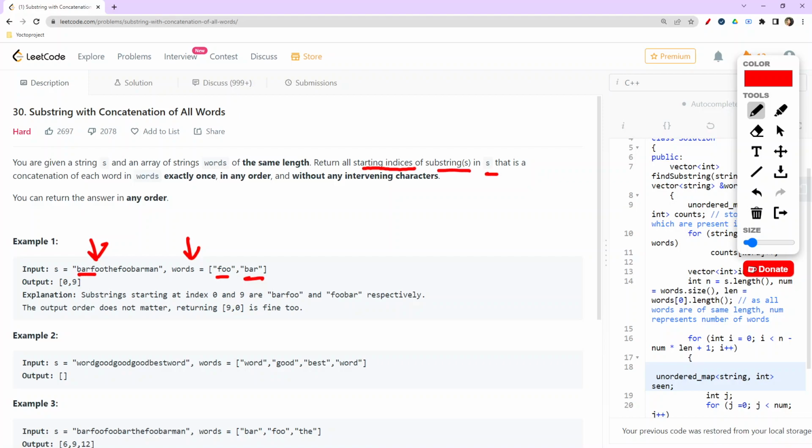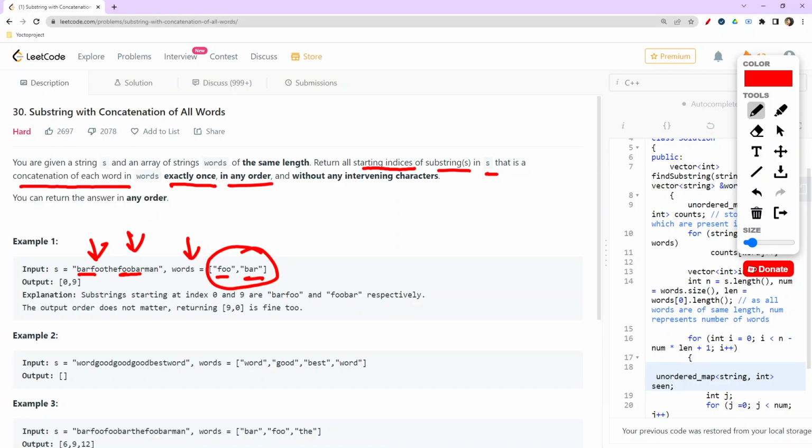Here we are required to check for the substrings that are a concatenation of each word. That substring simply would be a substring in this particular string, but it should have the value of the concatenation of each word in words, and that concatenation is required to be performed by using each word exactly once in any order.